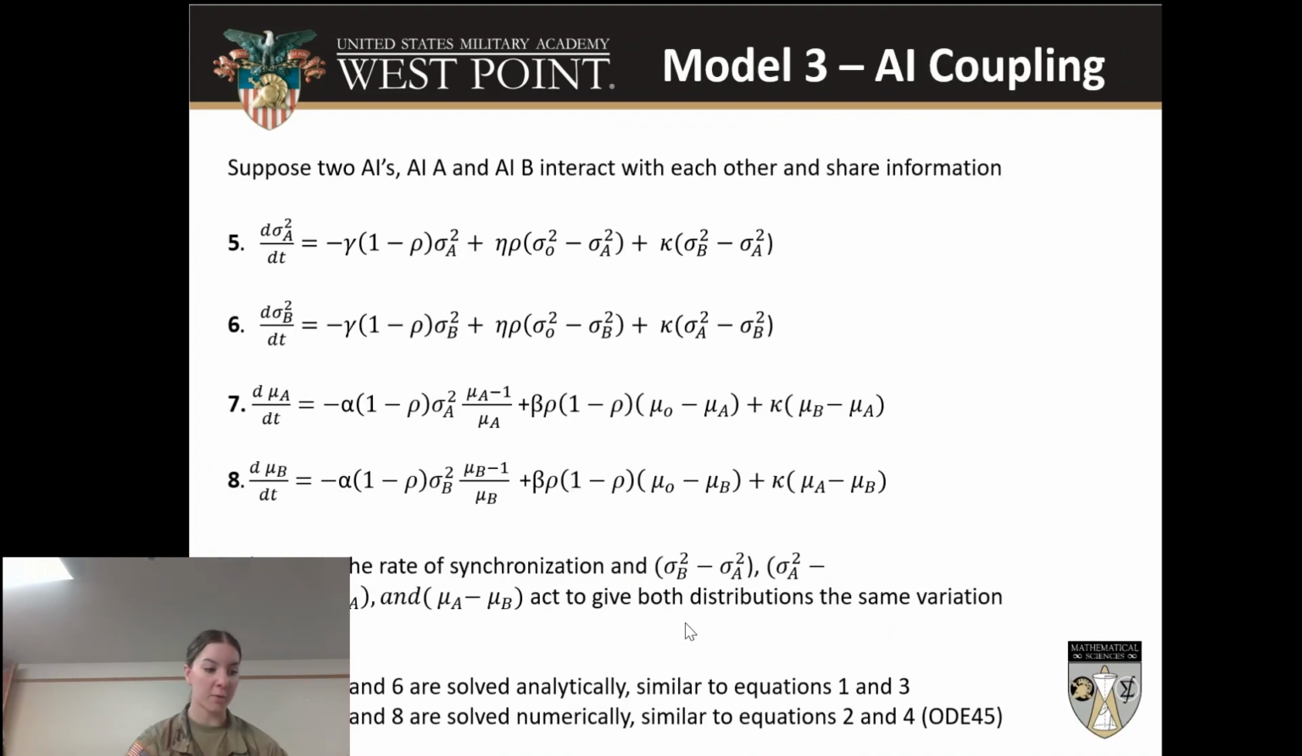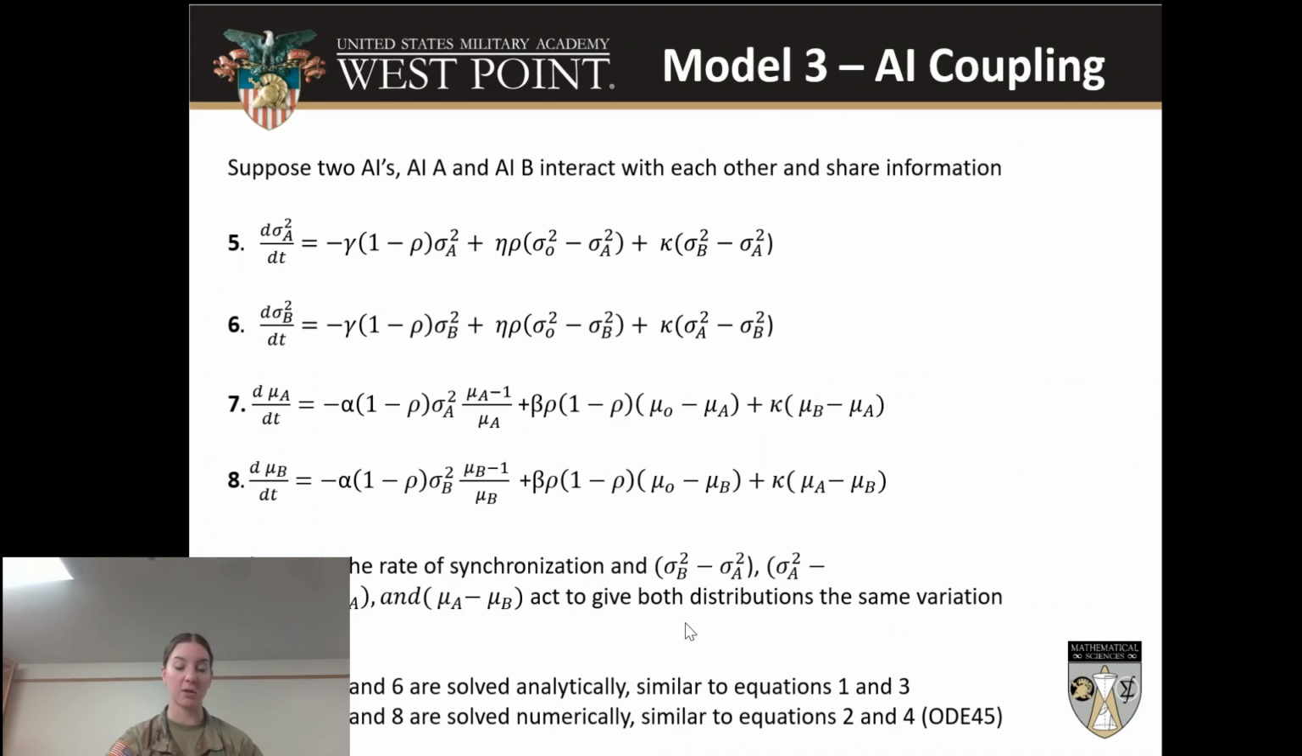The third model represents how two AI systems, AI A and AI B, interact and update their understanding based on what the other produces. The differential equations show how the two models synchronize and start producing nearly identical outputs. The rate of synchronization is represented by kappa, and there are terms sigma a squared minus sigma b squared, mu b minus mu a, and mu a minus mu b, which act to give both distributions the same variation and same mean.